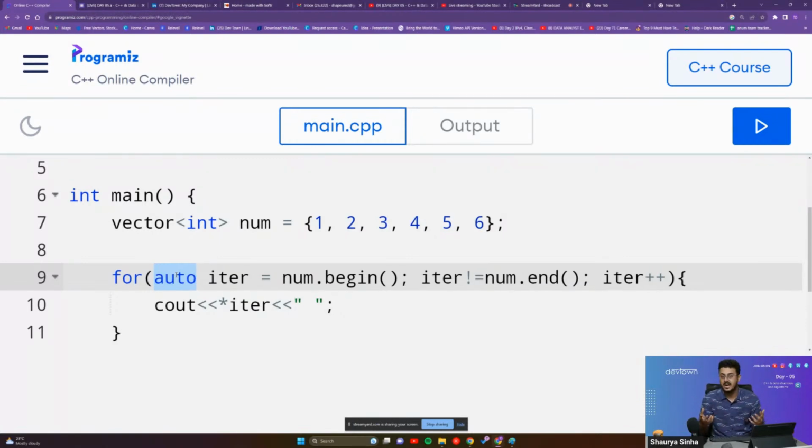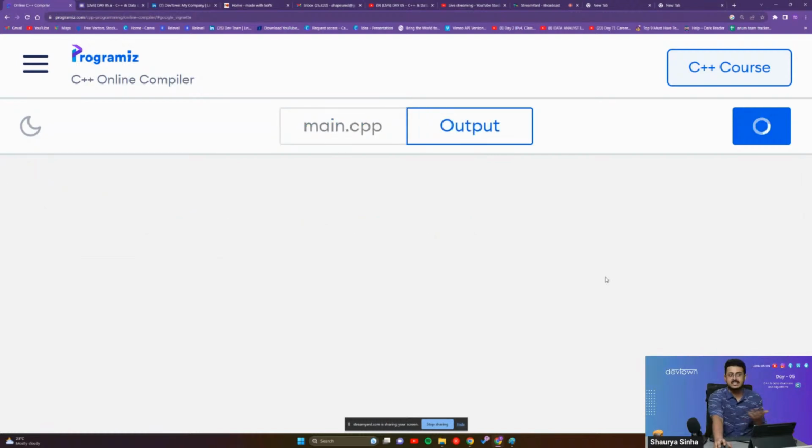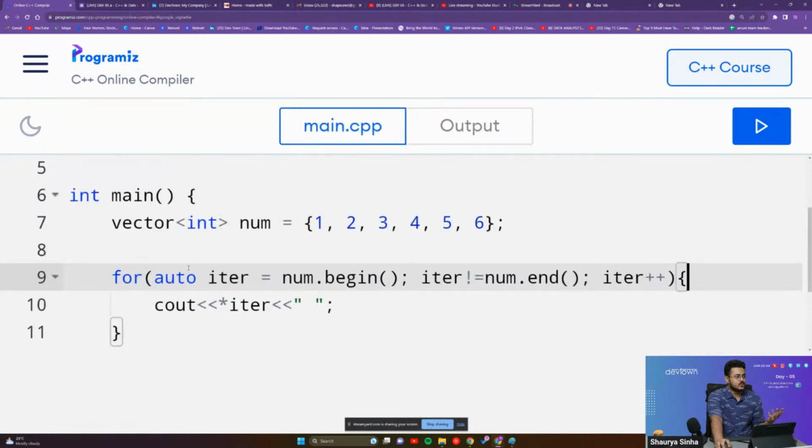So you don't have to do that on your own. Okay, so as you're able to see, if I run this, it will run the exact same way. There's no issues whatsoever. Usually we prefer using auto instead of writing that entire big line of code. But that big line of code is also important to understand, because in some places they will be asking you inside of interviews, "Do not use auto, use the original method itself." And if you don't know the original method, then what are you going to use? So I've told you both the big method as well as the small method.